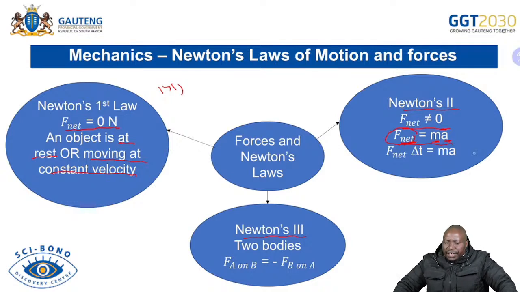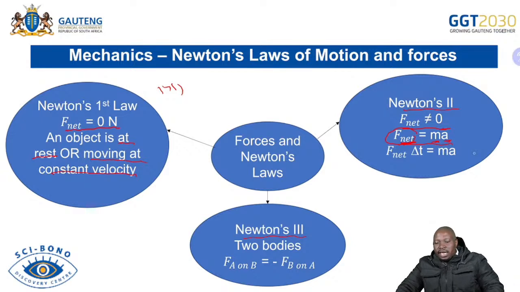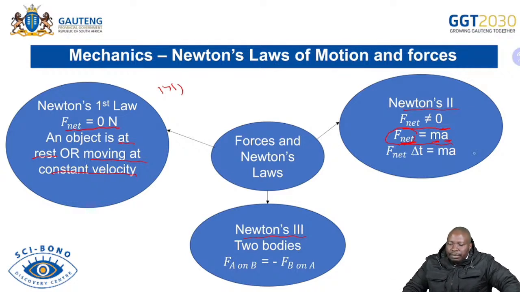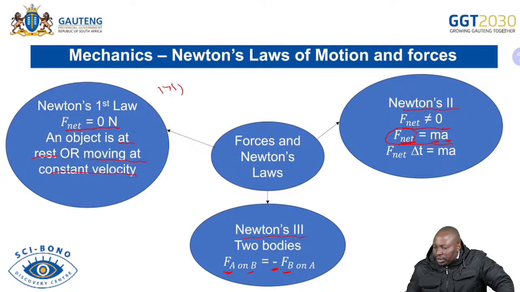When we move to Newton's third law, we still have two bodies here. We are saying when body A exerts a force on body B, body B will exert an equal but opposite force on body A. That is a simultaneous force that is being applied. Hence, we are indicating it with a negative there to show that we have force A applying on object B, and we have object B applying a force which is a negative one, because we are showing that they are in opposite directions.